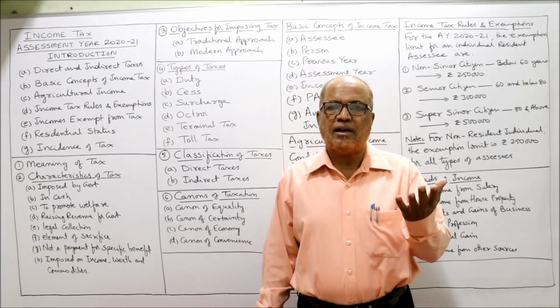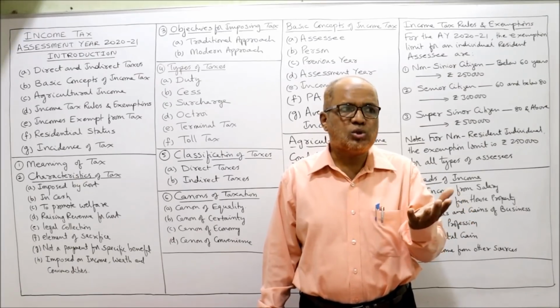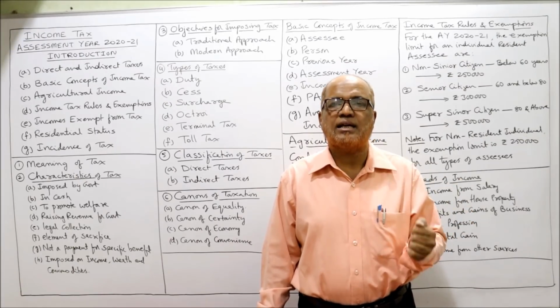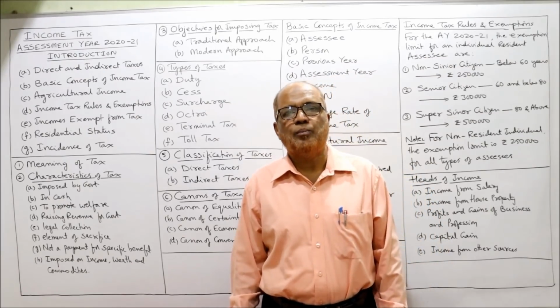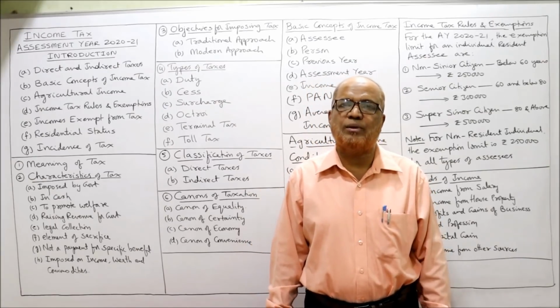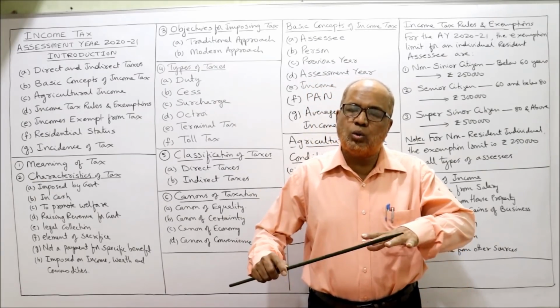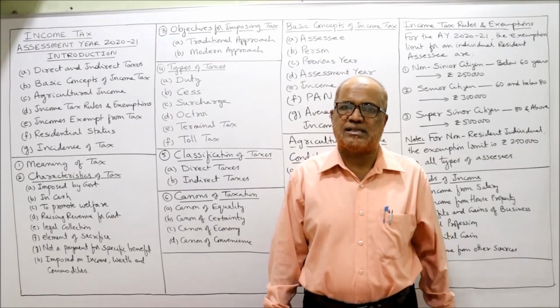For developing the country, the government needs resources, funds. So one of the sources of funds is collecting the tax. Secondly, the government wants to increase the employment opportunities of the people. The government wants to remove the regional imbalances.